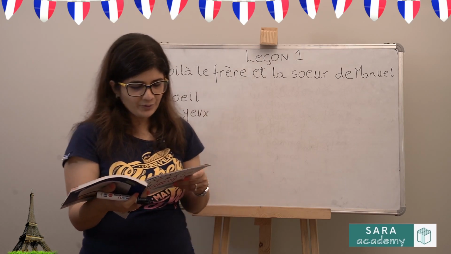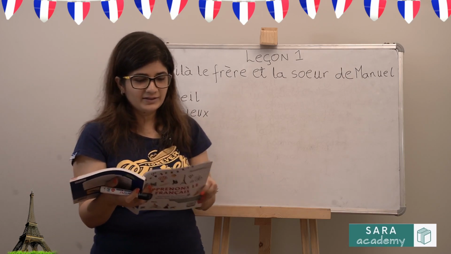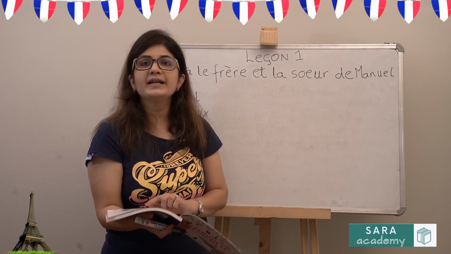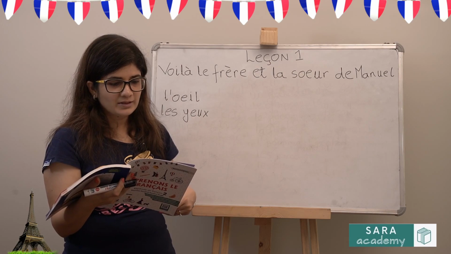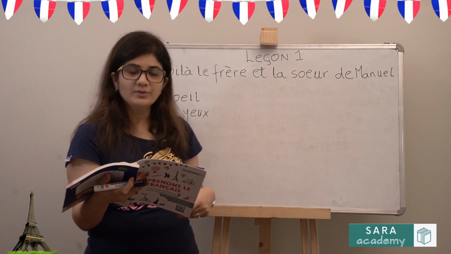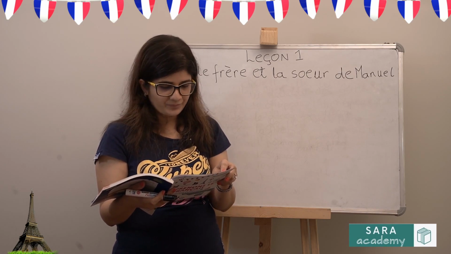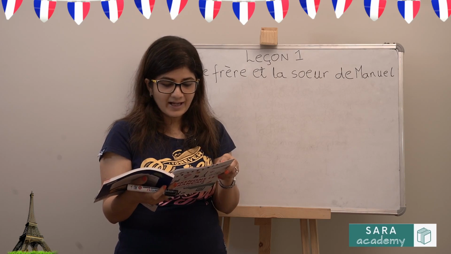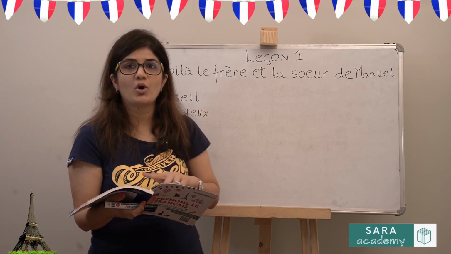Then we just have to do vrai and faux. Le frère de Manuel est petit. The brother of Manuel is small is false because it is written il est grand et fort. Les yeux de Catherine sont bleus. The eyes of Catherine are blue. It is correct because it is mentioned in the text. So, vrai. Les cheveux de Catherine sont longs et bruns. The hair of Catherine is long and brown. It is false because her hair is long and blonde.